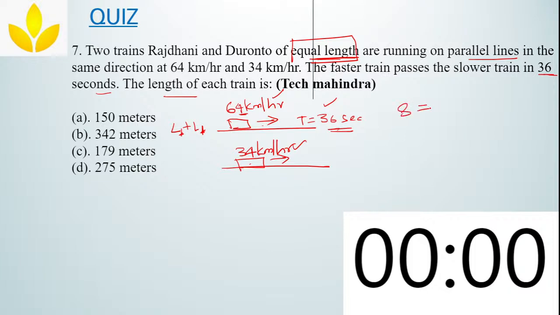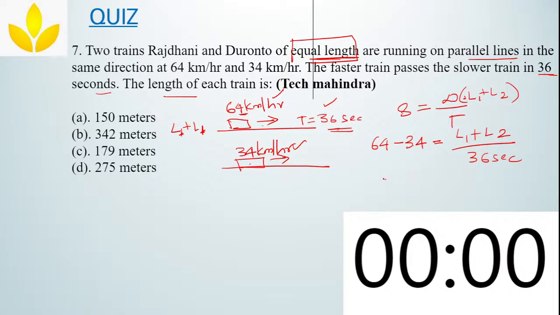What is the general formula? Speed is equal to distance divided by time. Here in place of D, what will you write? L1 plus L2, or 2L. We'll take L1 plus L2. Now how will you find the speed? They both are traveling in the same direction, so speed is equal to 64 minus 34. Relative speed: you subtract if it is in the same direction. Distance is equal to L1 plus L2, divided by time, 36 seconds.